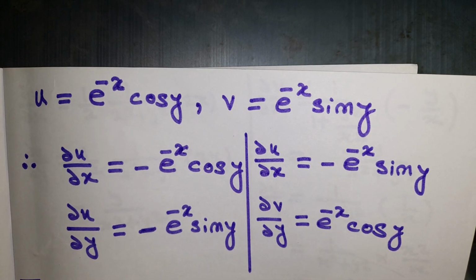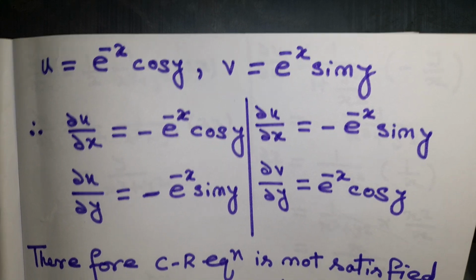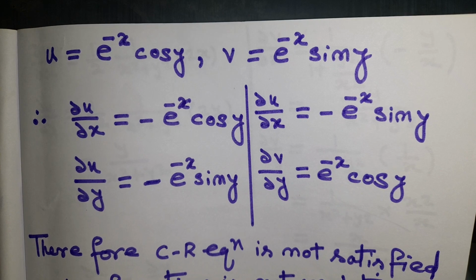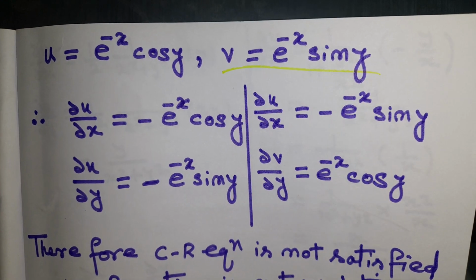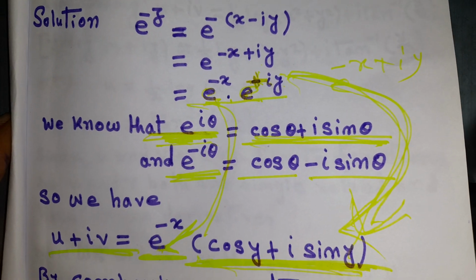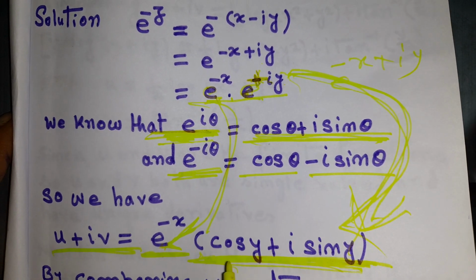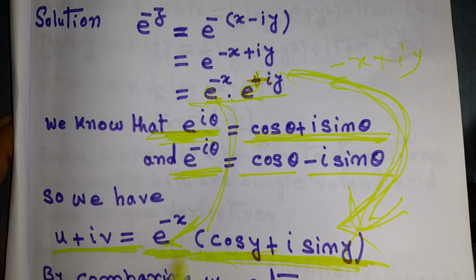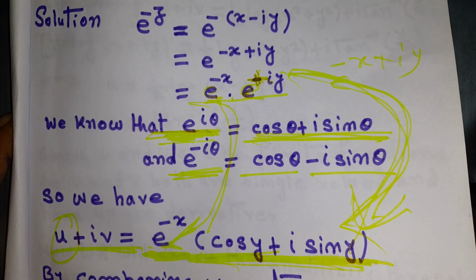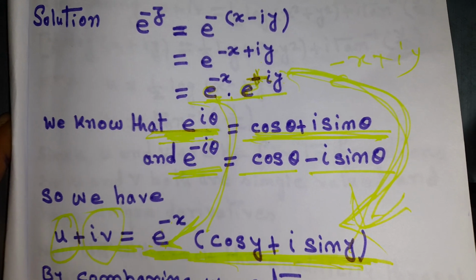Now u equals e to the power minus x cos y, and v equals e to the power minus x sin y, by comparing the real part with u and the imaginary part with v. Here you see that u plus iv equals e to the power minus x times cos y plus i sin y. So e to the power minus x cos y is the real part, compared with u, and e to the power minus x sin y is the imaginary part, compared with v.